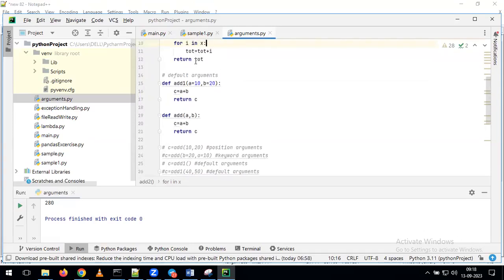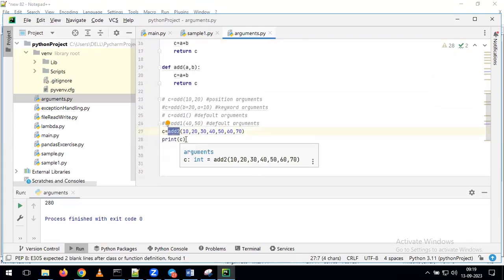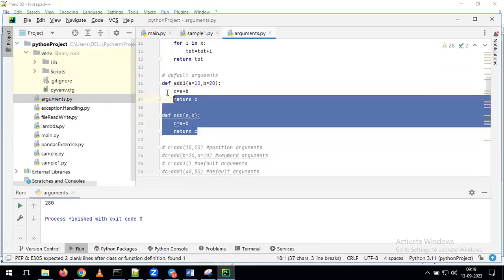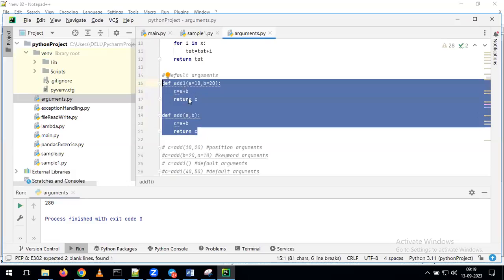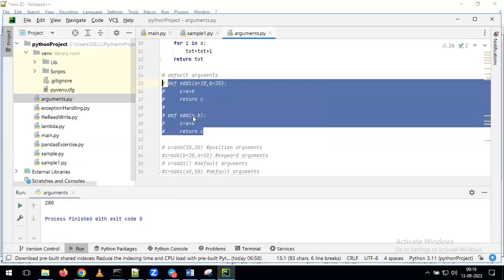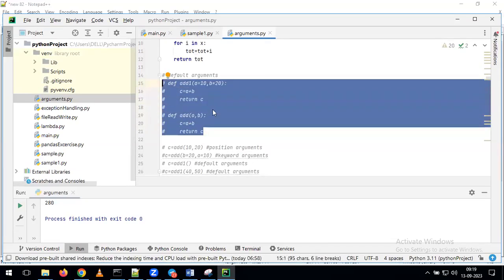As part of this window in PyCharm, whenever you want to comment multiple lines at a time, see here. Which function am I calling? Add to. Indirectly, I don't want to use these 2 functions, so we can comment them. You can select all the lines here, and after that, press Control and slash. See what's happening. If you press Control slash, you can automatically comment multiple lines of code depending on our requirement.